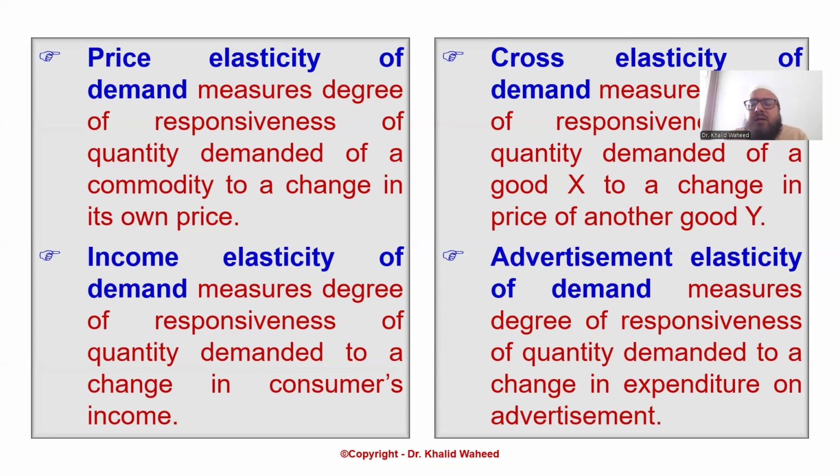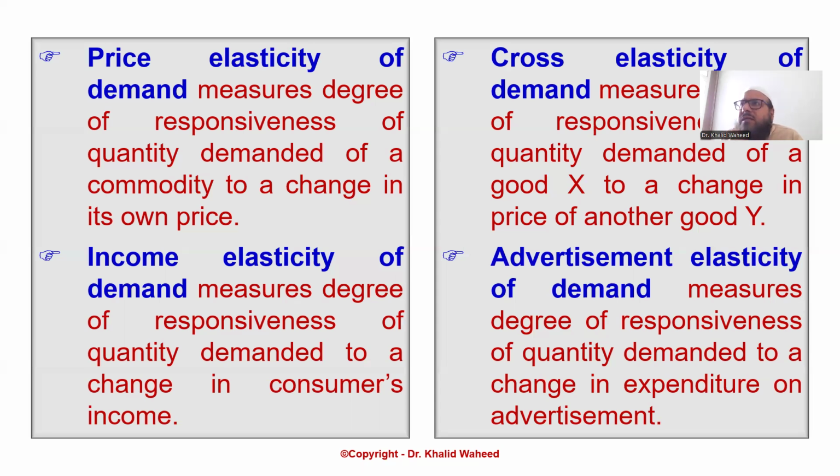Under cross elasticity of demand, we want to see, if the price of tea has increased, how much impact there is on the demand for coffee. That is good X and good Y: if the price of good X increases, how much will the demand for good Y increase?